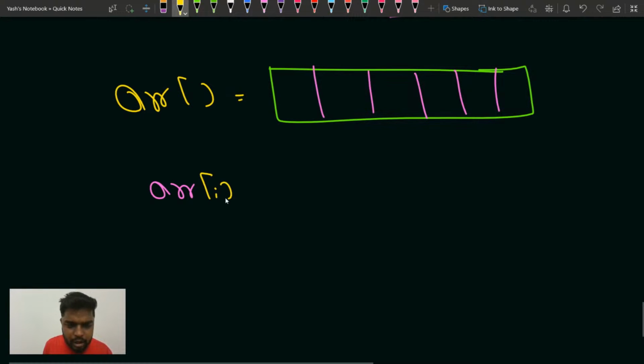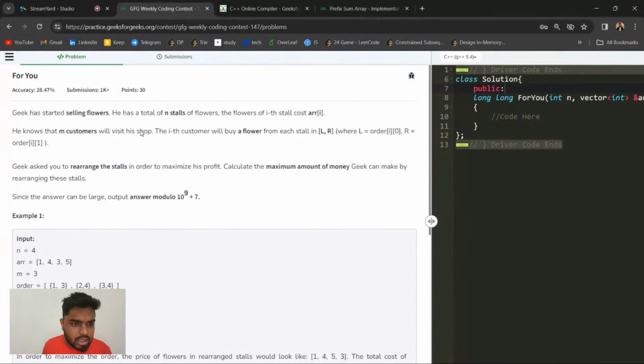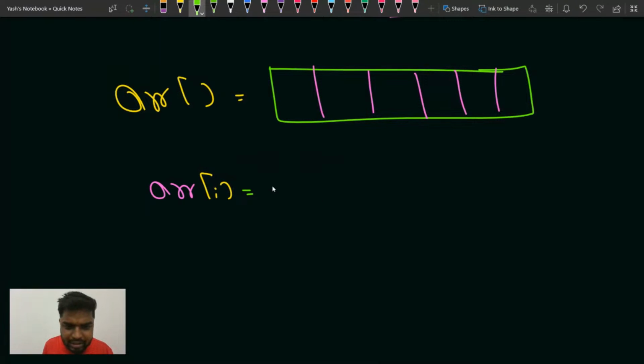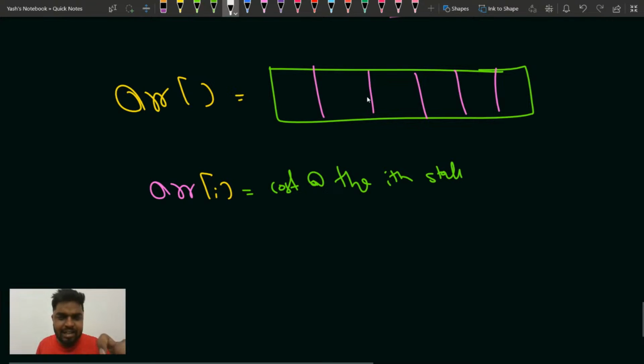Okay, ARR of I tells you about the cost, like the cost of the ith stall. What is the value? Customers. The cost at the ith stall. Now see, ARR of I indicates what is the cost at the ith stall. That is what has been given to you.